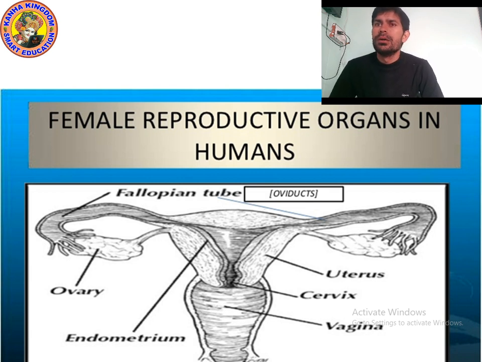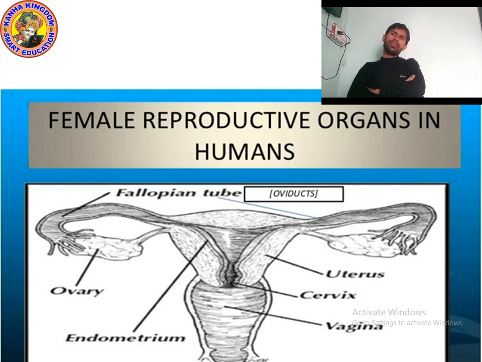So you can see uterus, cervix, ovary, endometrium, and vagina. So these are the different parts of the female reproductive organ: ovary, uterus, cervix, vagina, endometrium. Okay, so guys, you will draw this diagram in your notebook.